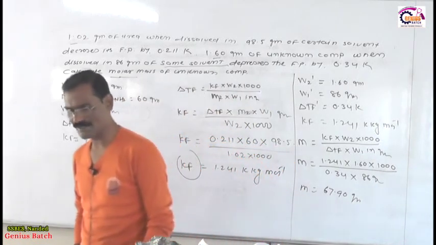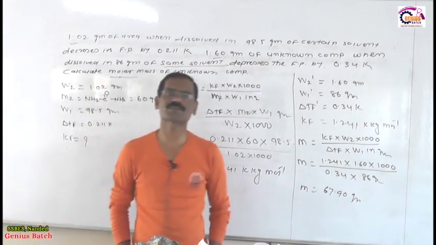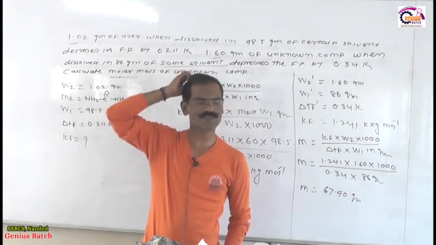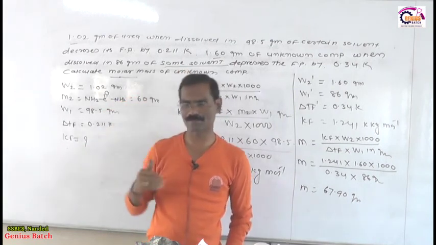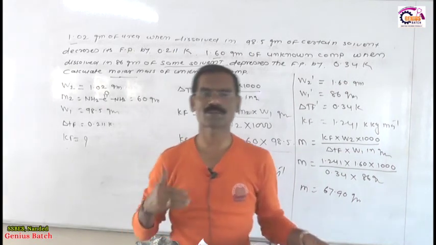Now listen very carefully, because for the study of osmotic pressure you must know some phenomenon related to osmosis. As you all know very well, what is osmosis? Osmosis means the flow of solvent molecules from lower concentration to higher concentration.